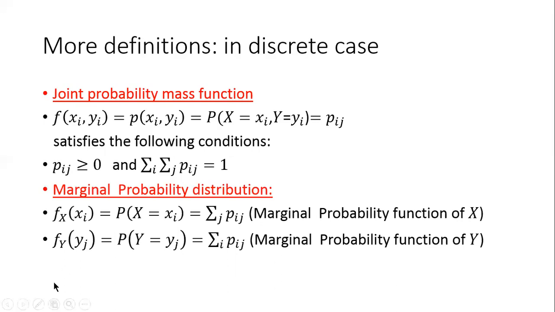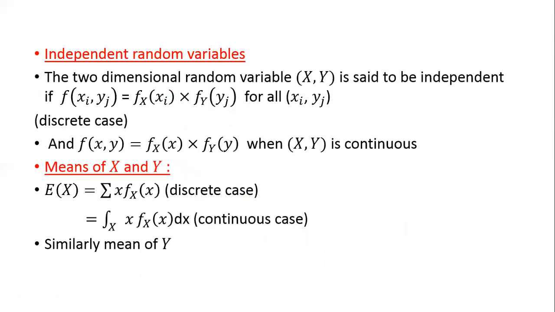Now we have another definition, marginal probability distribution. Marginal probability function of x: we fix a particular value xi of x and then we sum over all the possibilities of y. Similarly, in order to define the marginal probability function of y, we fix a particular value of yj and we sum over all the possibilities of x. We shall explain this in detail when we take a particular example.